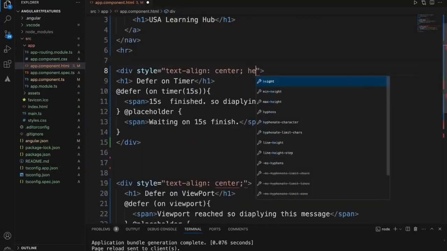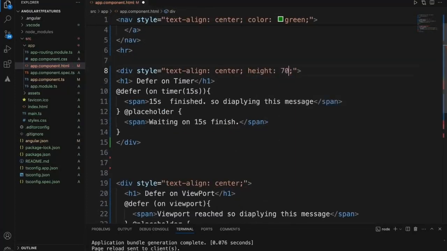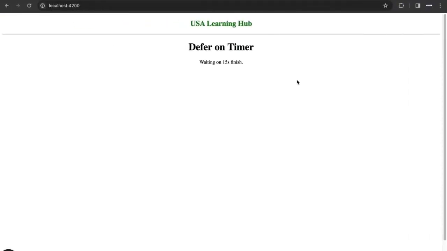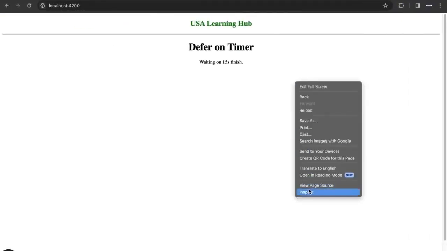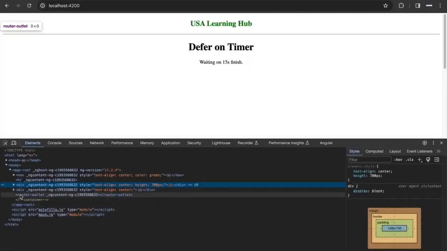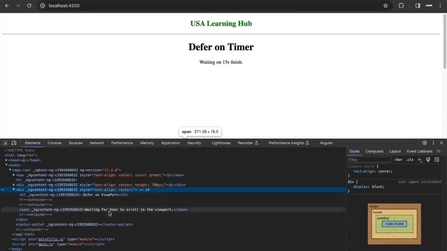What I'll do is add a height of 700 pixels to this content. So now you are not able to see that particular viewport content. Let's see. So now if you see, it says waiting for user to scroll to the viewport. Now when I scroll to that particular place, automatically it will come under the viewport and it will change the value and display the other value. Let's see. I'm scrolling it.